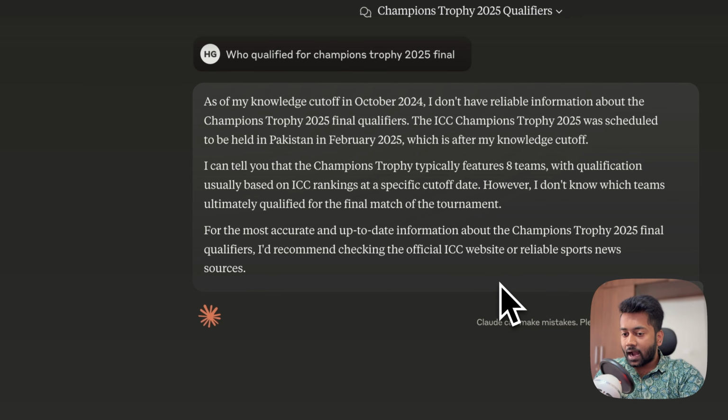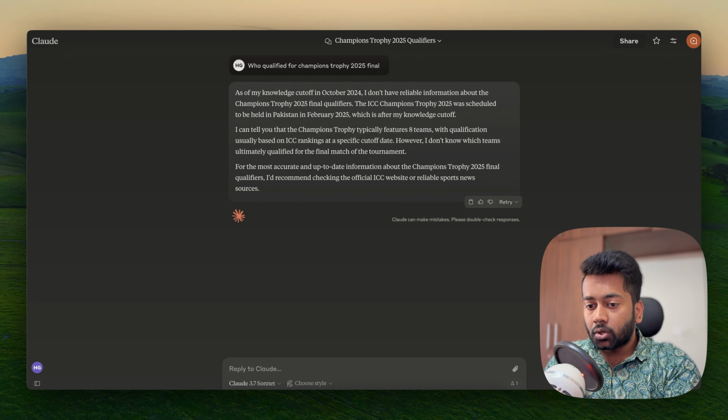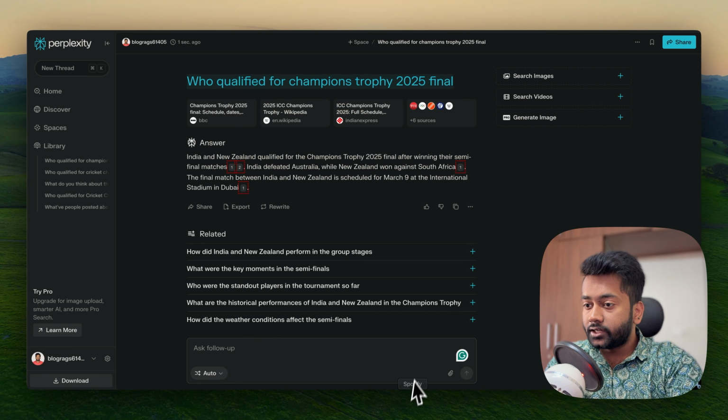So for any fact checking, for any up-to-date information, any research you're doing which is dependent on certain dates or months, this is not capable. Like if you want to check how much Nasdaq has increased or decreased by in the last one month, a Claude or a ChatGPT wouldn't give you this answer. But something like Perplexity wins here because it does its research when you search it. It's not based on previous knowledge.